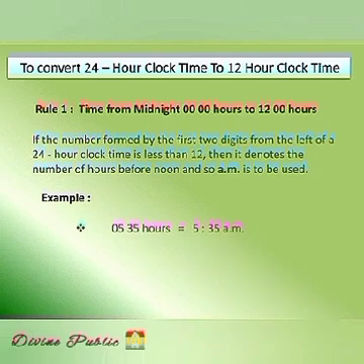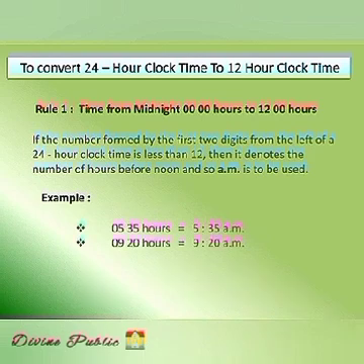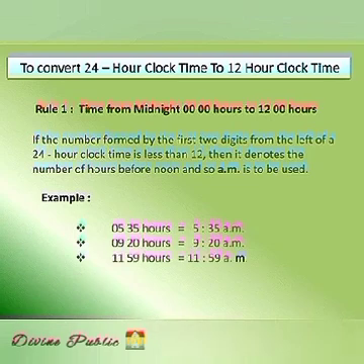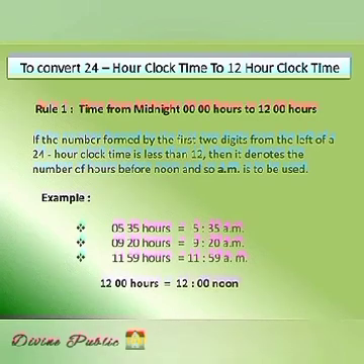0535 hours is equal to 5:35 AM. 0920 hours is equal to 9:20 AM. And 1159 hours is equal to 11:59 AM. And dear students, 1200 hours is called 12 noon.